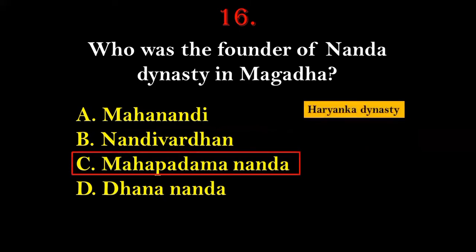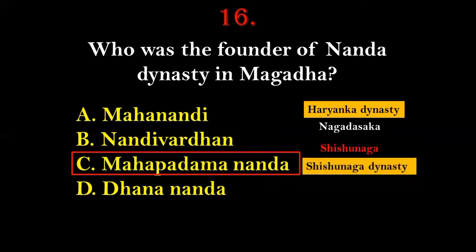Now, like we have mentioned earlier, the first powerful and efficient dynasty that ruled over Magadha was Haryanka, and the last ruler of Haryanka dynasty was Nagadha Saka. So after the date of this Nagadha Saka, we will see the end of the Haryanka dynasty and the emergence of a new dynasty formed by Shishunanga, who gave the name of the dynasty after his name, Shishunanga dynasty.